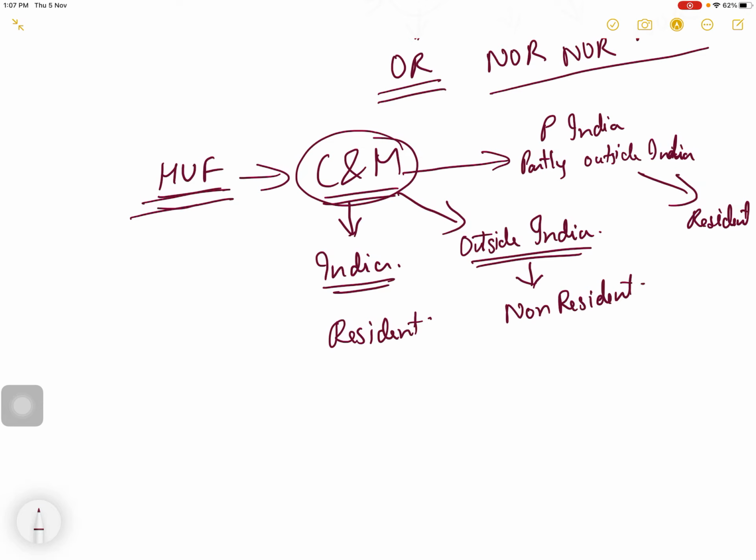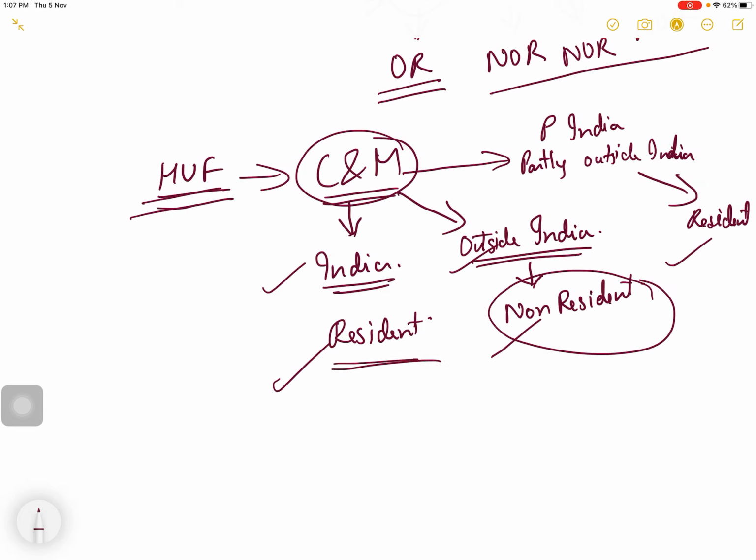Where is the control and management? If control and management is in India, it is resident. If control and management is outside India, it is non-resident. If control and management is partly in India and partly outside India, it is resident. So if control and management is wholly outside India, then only it is non-resident. Otherwise, it is resident.